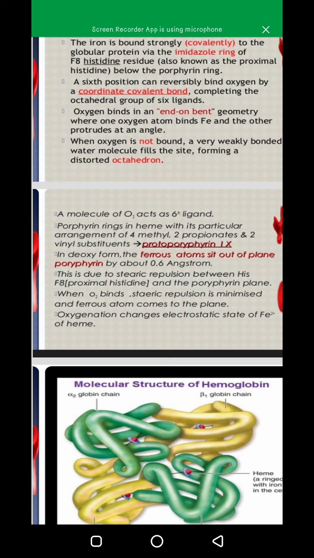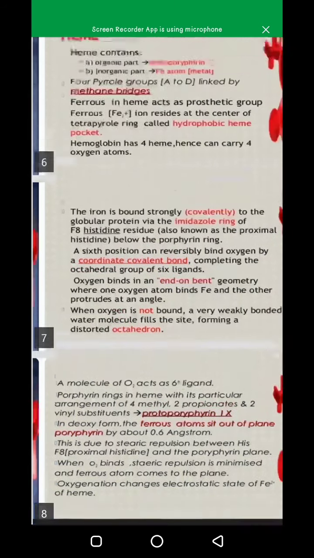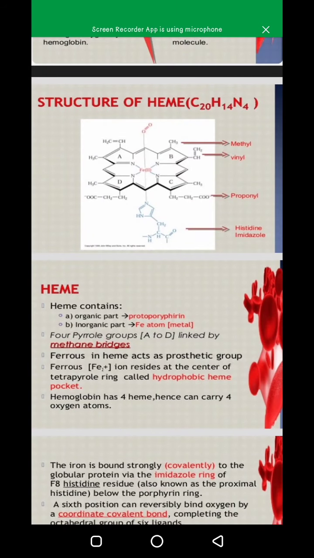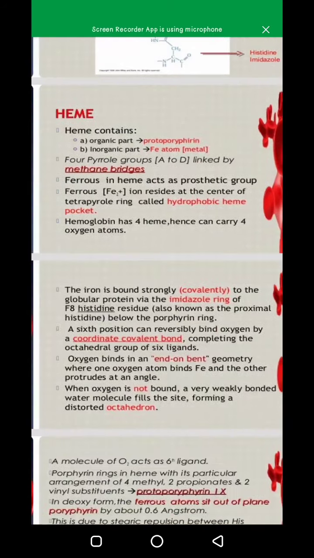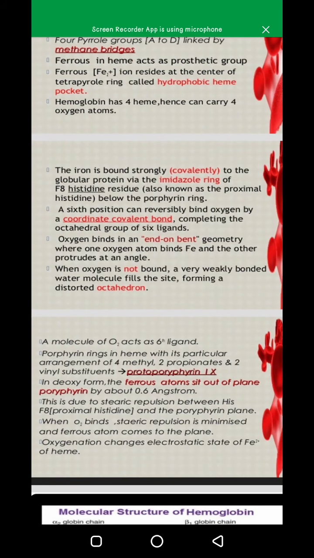Then in the oxy form, the ferrous atom sits in the plane of porphyrin, while in the deoxy form it sits out of the plane by about 0.6 angstrom. When hemoglobin has no oxygen, it is not saturated, and oxygen is not present obviously. So what happens at this stage?